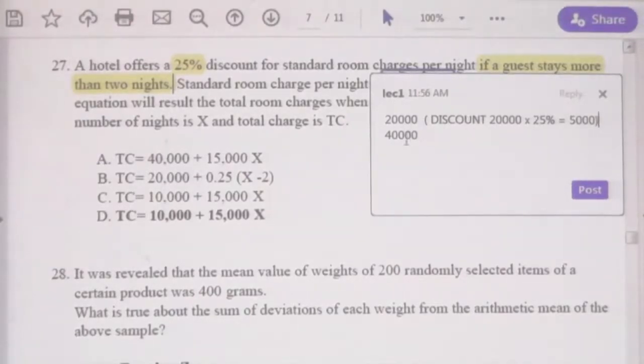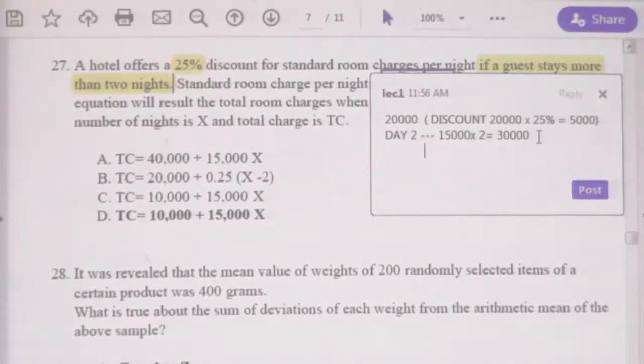Therefore, if he stayed 2 nights, the price will not be 40,000, it will be 15,000 into 2. Therefore, the cost for 2 nights will be 30,000. We are talking about day 2: total cost will be 30,000.